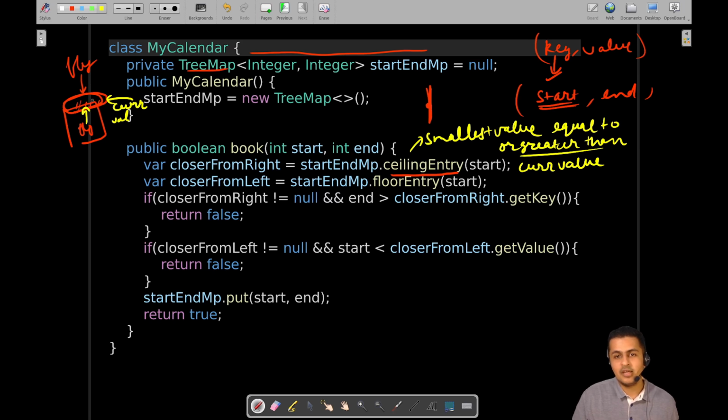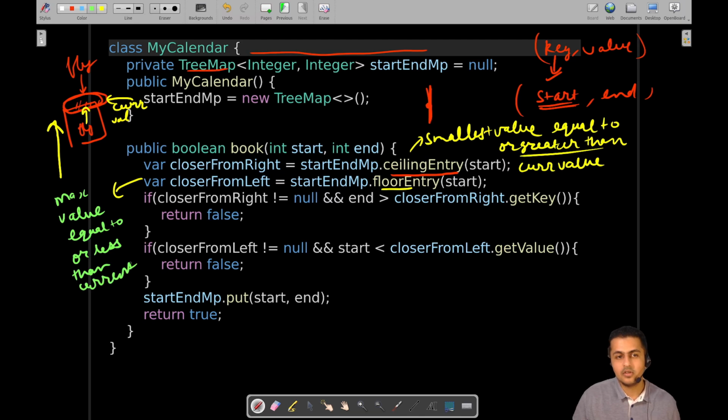And similarly the floor value. Let's say the values are increasing this way. The floor value is the max value that is equal to or less than the current value.